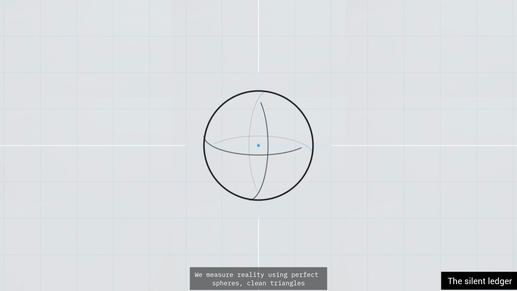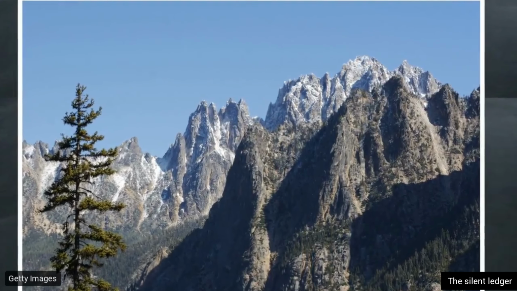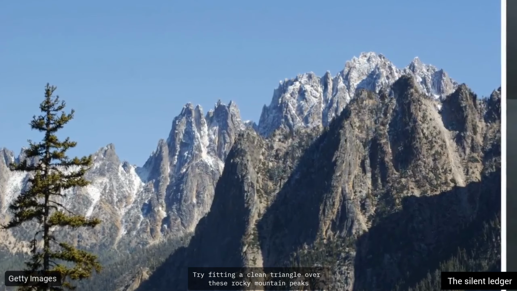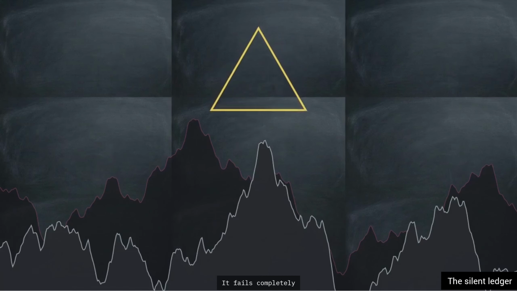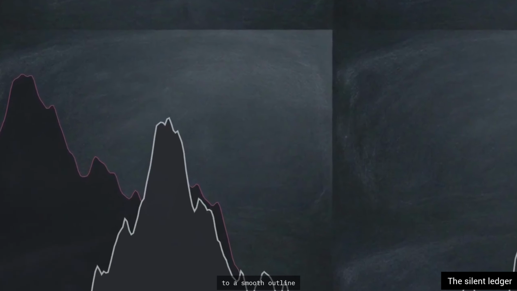To make sense of our surroundings, we rely on classical geometry. We measure reality using perfect spheres, clean triangles, and smooth curves. But real nature rarely cooperates. Try fitting a clean triangle over these rocky mountain peaks. It fails completely. The harsh, irregular spikes refuse to conform to a smooth outline.